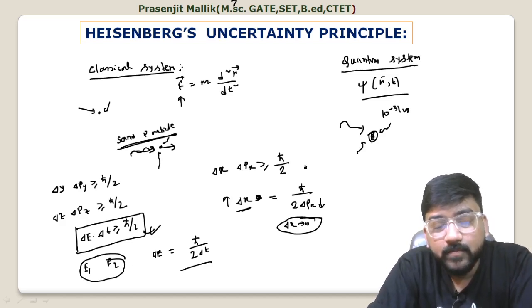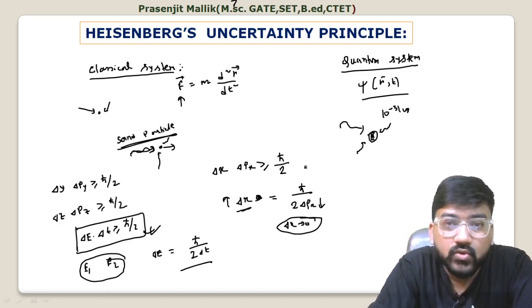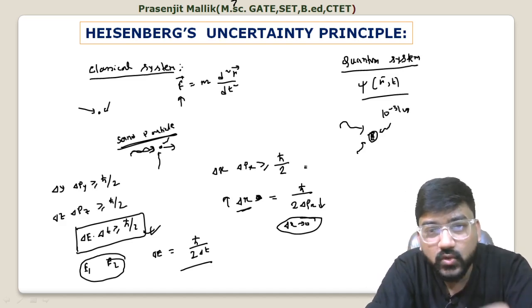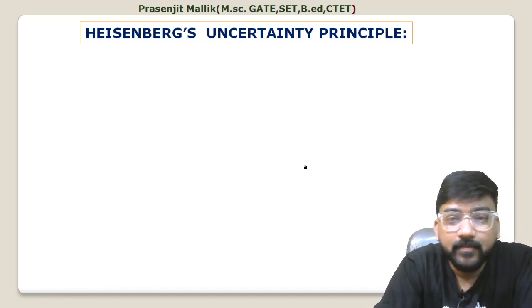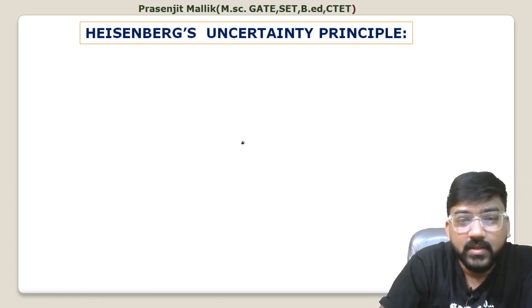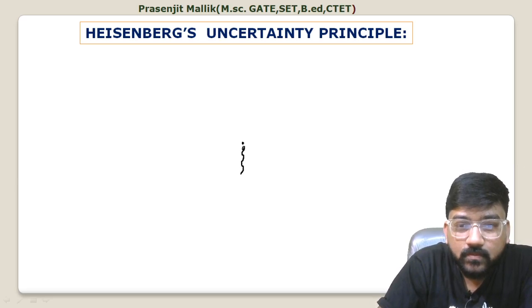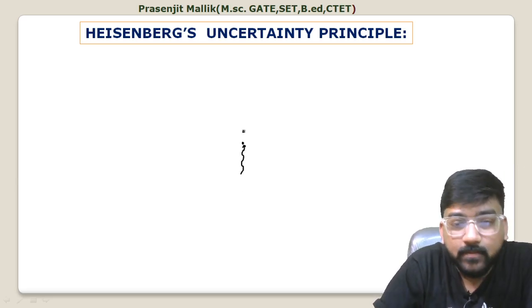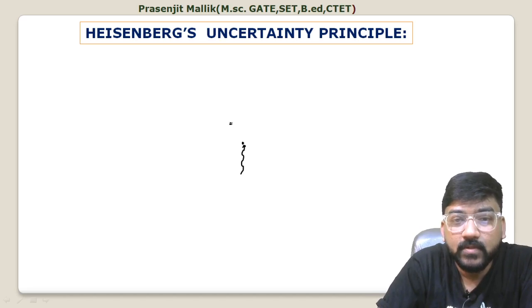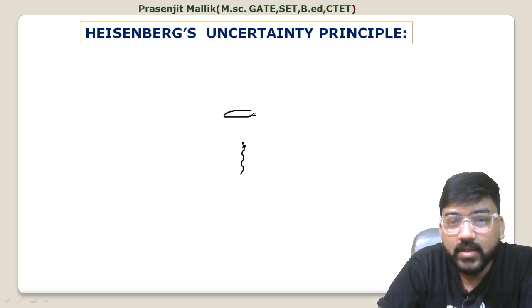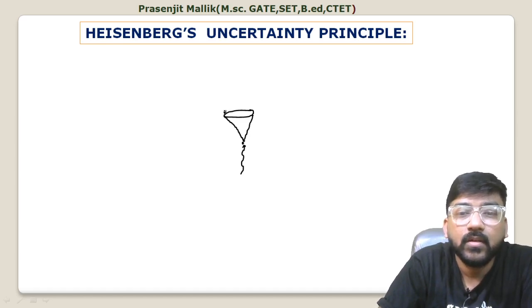Now I want to tell you about a proof of this, an example of this. There is the electron microscope. If you want to find one electron only, then what will happen? Suppose there is an electron and you want to interact with this electron with one photon. Suppose we have an electron microscope, something like this. This is the objective lens, and here is an eyepiece.